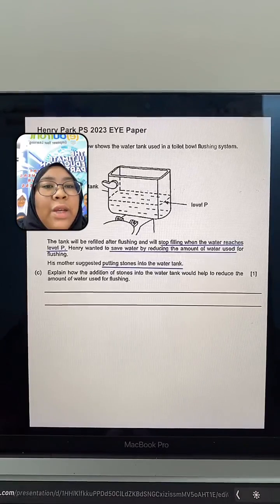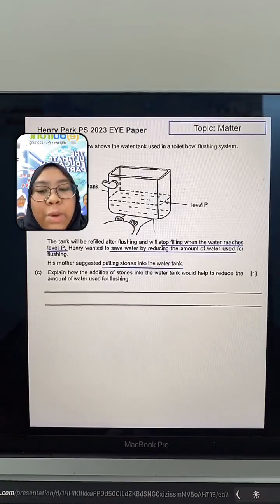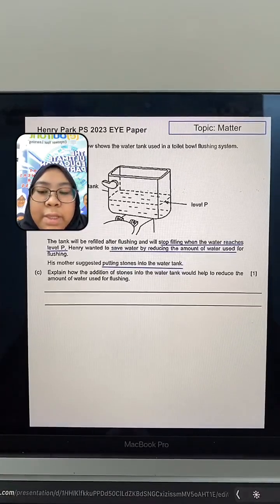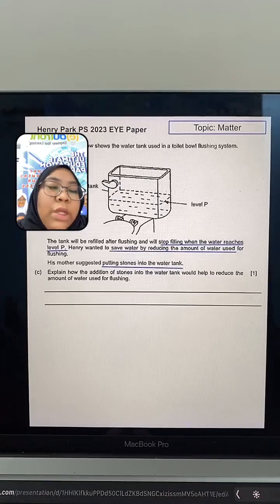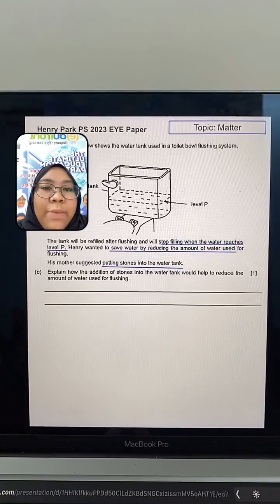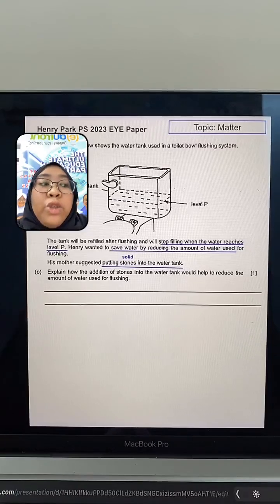So in this topic, we are going to talk about the topic of matter. From here, you should start thinking of what are the different concepts under the topic of matter that you have to remember to answer this question. If you notice here, she's talking about stones, putting stones into the water tank. And what are stones actually? Stone is a solid. So let's try to remember the key concepts under the topic of solids.